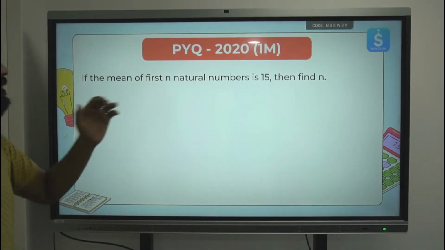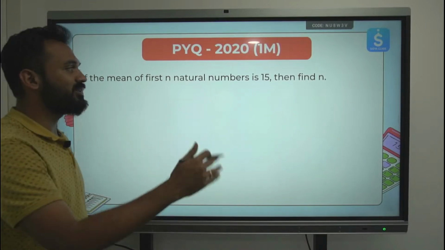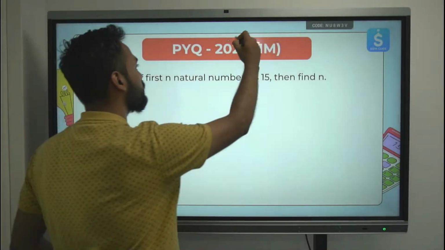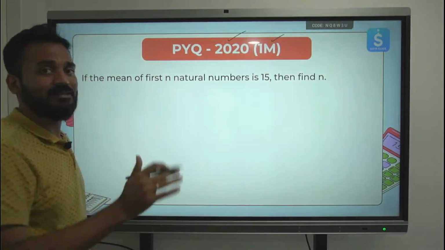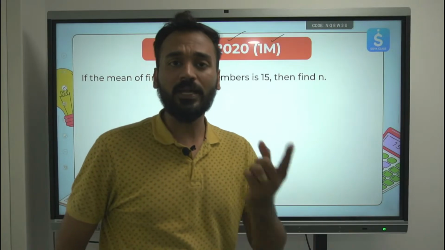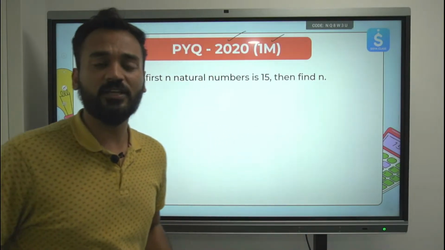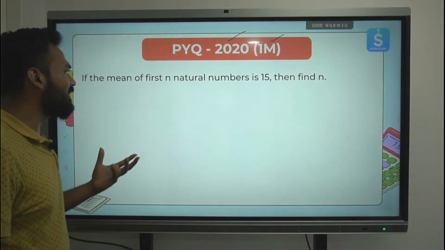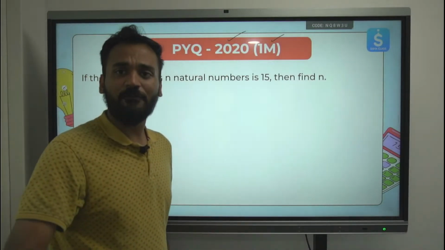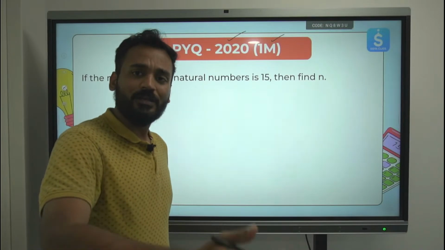If the mean of the first n natural numbers is 15, then find n. This again was asked in 2020 for 1 mark, and this is a question which is a combination of statistics and AP. Both the concepts of AP as well as statistics will be used in this question. Let's see how. Mean of first n natural numbers. Natural numbers start from 1.